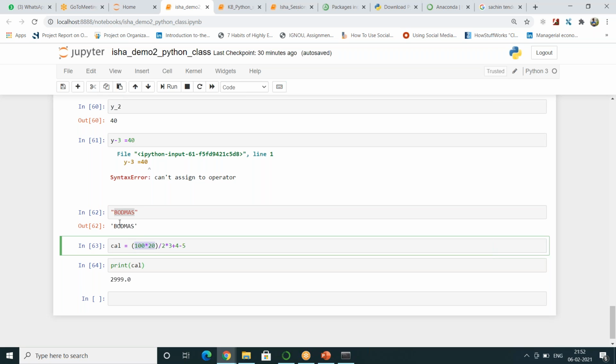Then division by 2, so it is 100 into 10, 1000. 1000 into 3, because after division it is multiplication, is 3000. Followed by addition, 4, 3004, minus 5, 2999. Any question on BODMAS rule within Python for calculation?